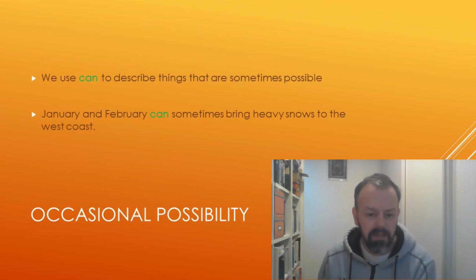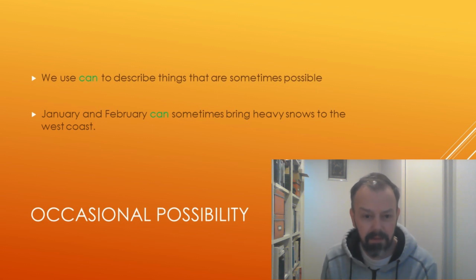Another variant is the occasional possibility use of can, unlike could and be able to. We can use can to describe things that are sometimes possible. So, a situation that sometimes happens. January and February can sometimes bring heavy snows to the west coast. "January and February are able to sometimes bring heavy snows" is a little bit strange.